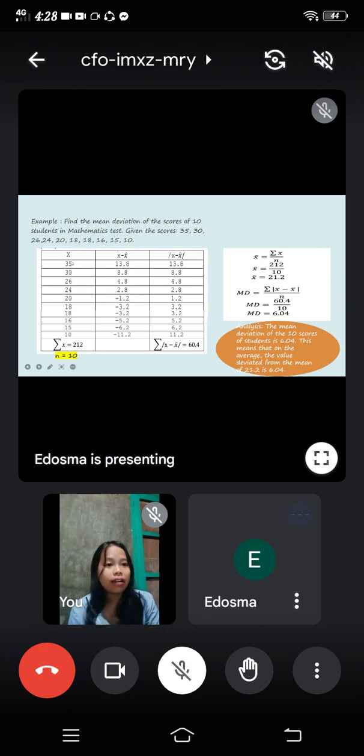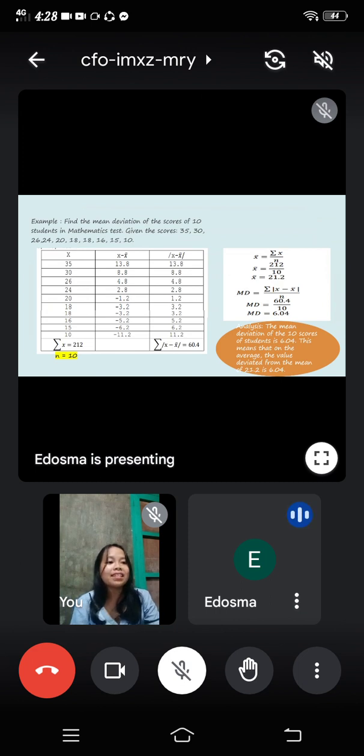You have to add it up and then divide it by the number of cases, which is 10. So where did we get the number 10? We need to count how many students, or from the given problem, we have 10 students in the mathematics test. So that's our n.